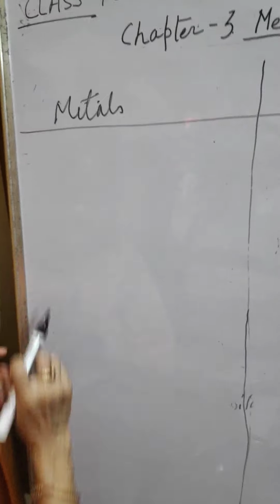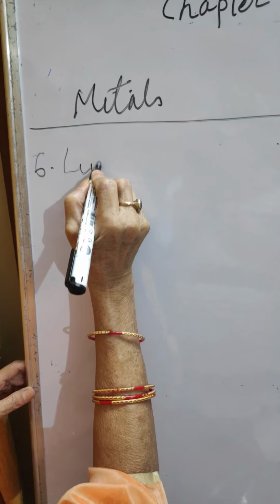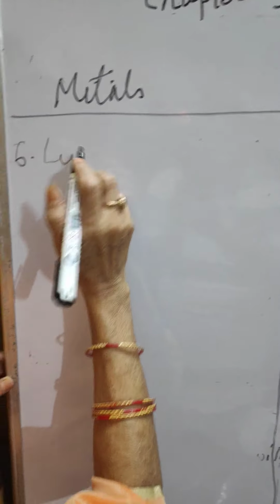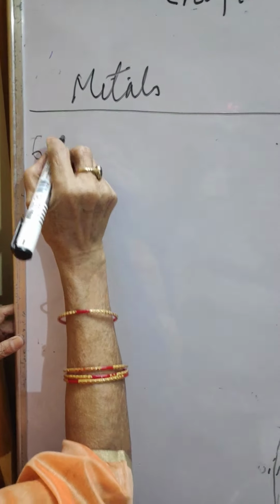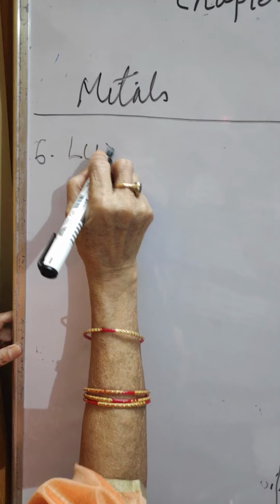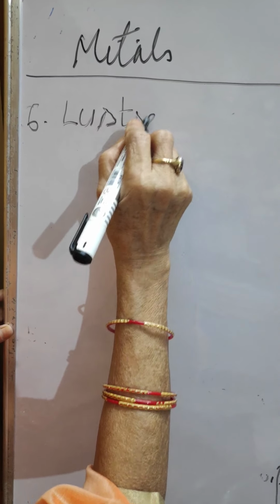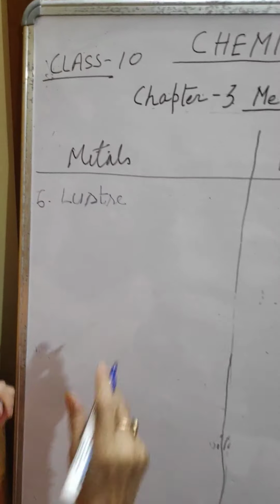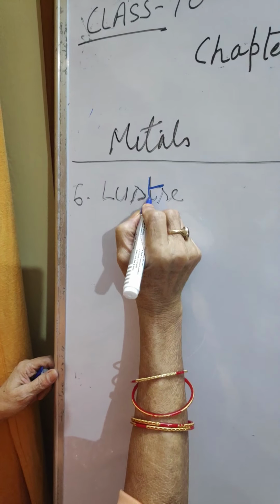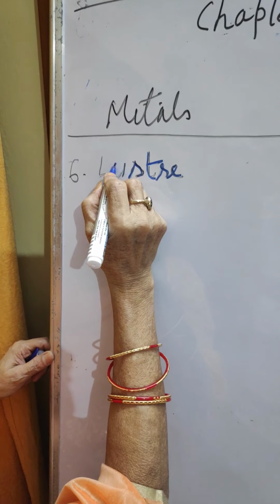Fourth, fifth, sixth. Sixth point is luster. L. Luster